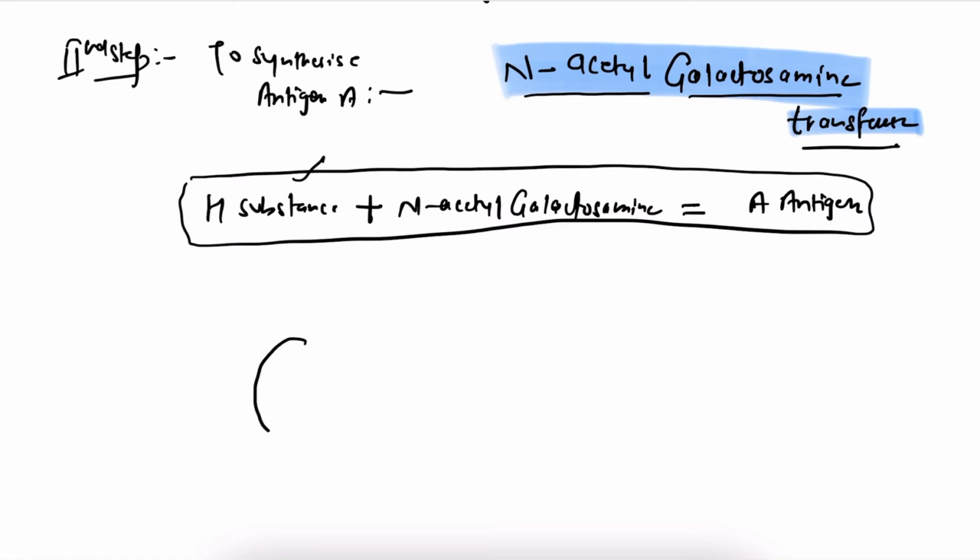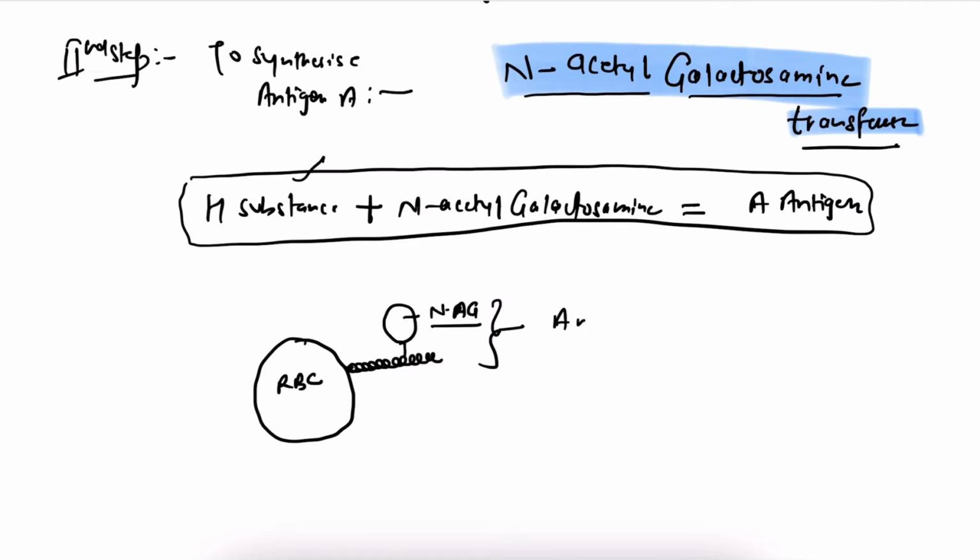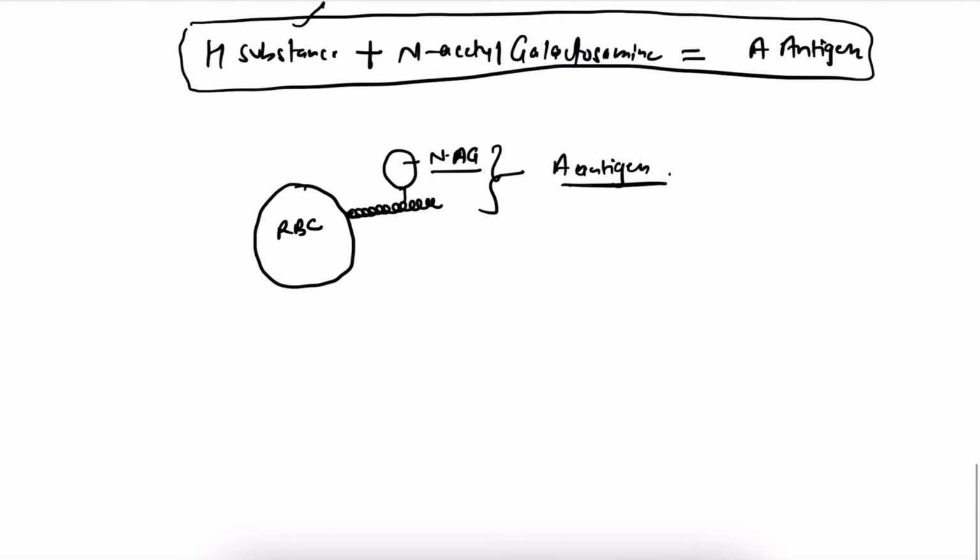So suppose this is an RBC, and on this RBC, this is an H substance, and upon this H substance we have a cap of N-acetyl galactosamine, NAG. So together this is known as A antigen. Okay, so this finishes the formation of A antigen.